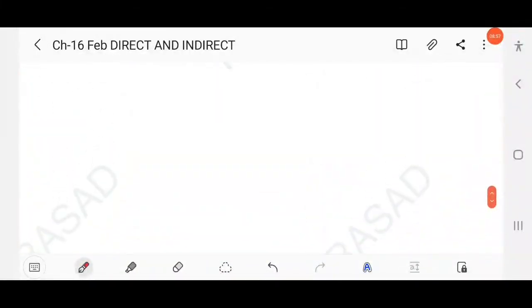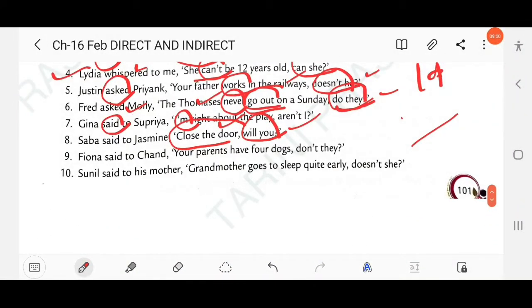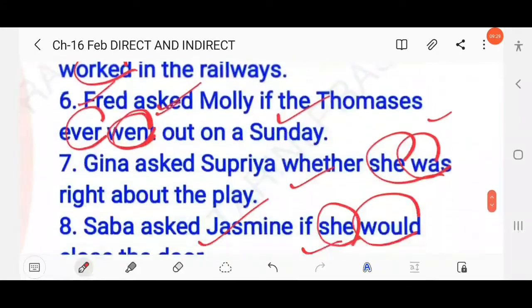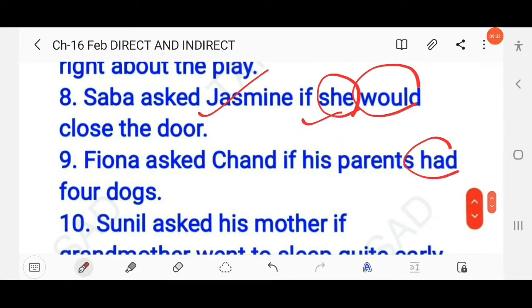Then next question here, Fiona said to Chand, your parents have 4 dogs, don't they? So you know here the reporting verb is simple past and the reported verb is simple present in possessive form. I have 4 friends, I have a garden. So you know here have is used to show possession, ownership, right? So here simple present will change into simple past, that means have will change into had. Okay, so here the answer, right, had. Fiona asked Chand if his parents had 4 dogs, right?